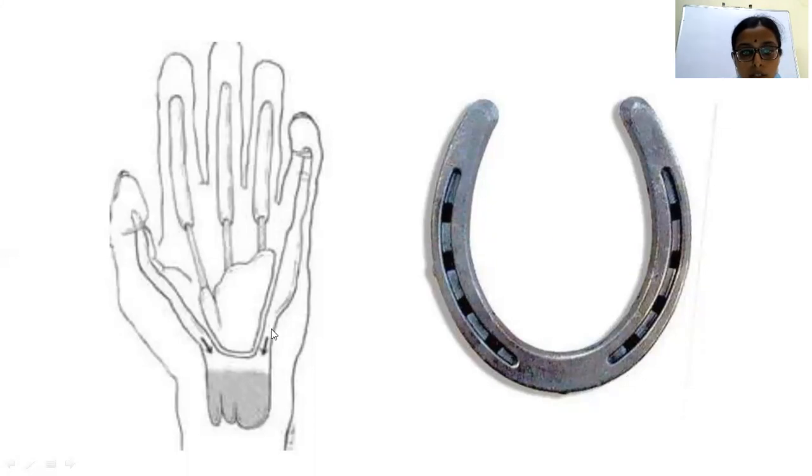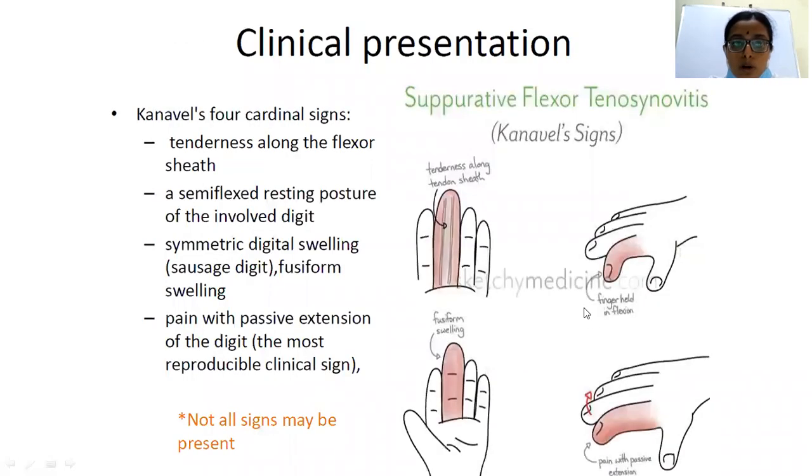Whereas here you have the communication with the ulnar bursa and the radial bursa. Both of them are interconnected and both of them are connected to the space of Parona, which lies between the pronator quadratus and flexor digitorum profundus. So whenever there is any inflammation or any pus formation, a horseshoe shaped abscess is formed.